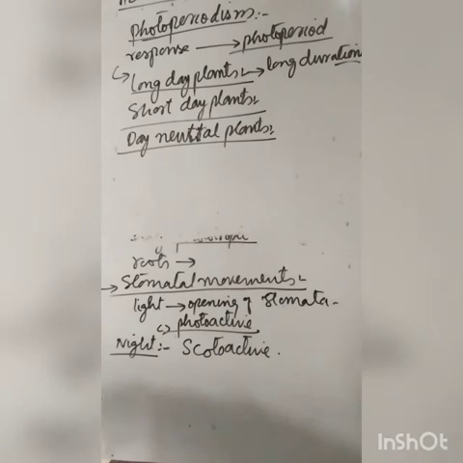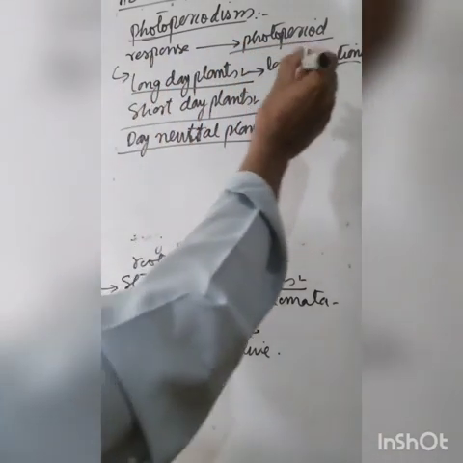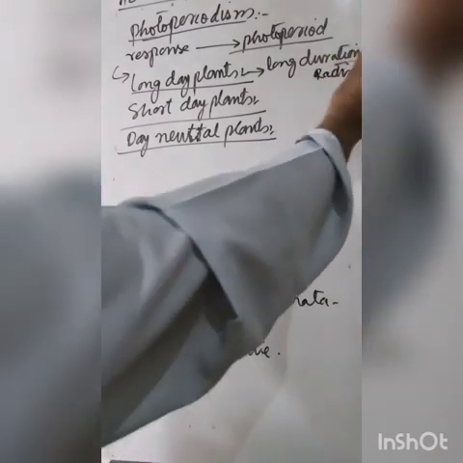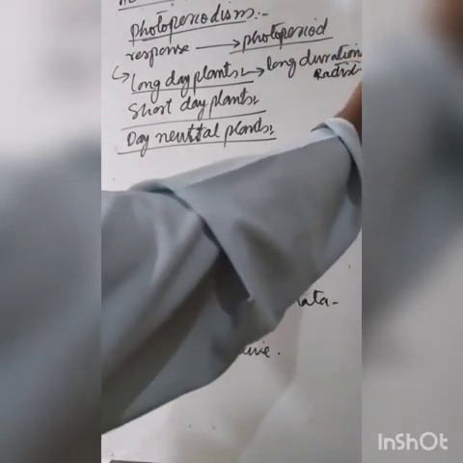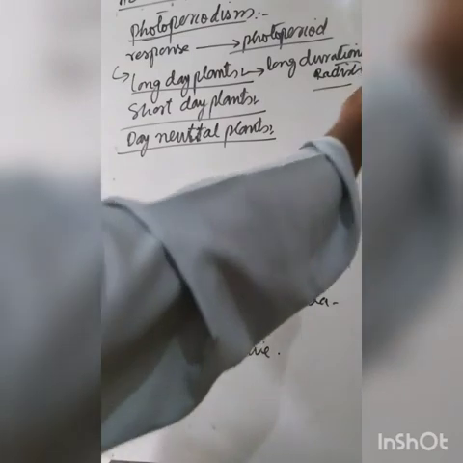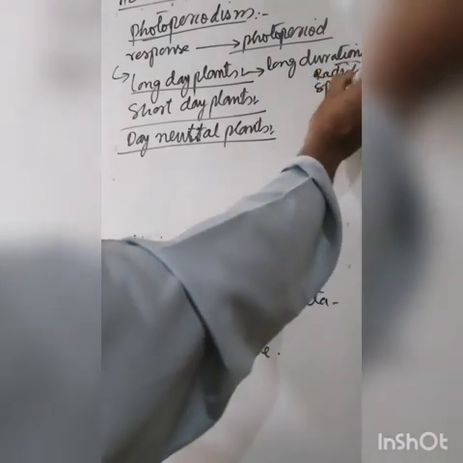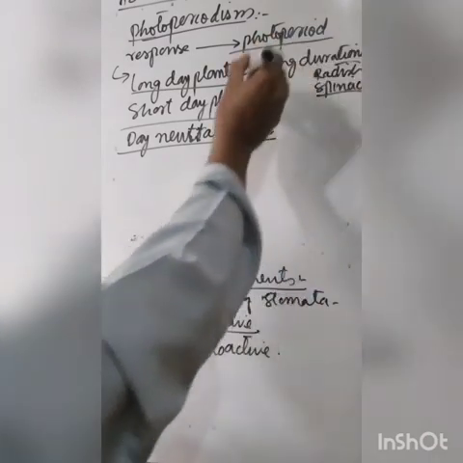That means they flower when they are exposed to long durations of light, that is 12 to 16 hours of daylight. For example, there is radish and spinach.